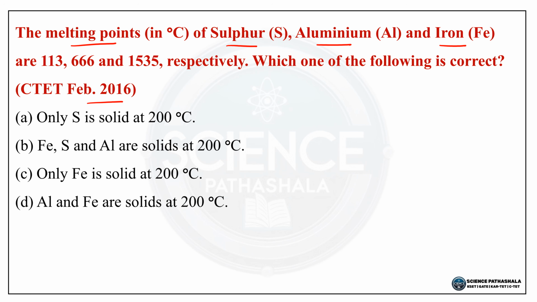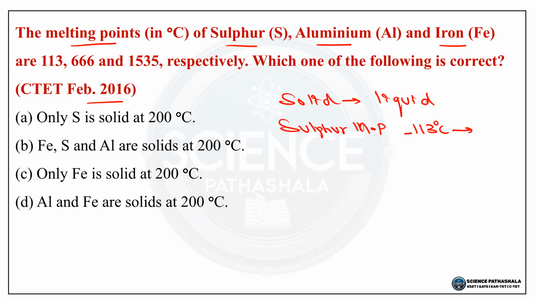So, melting point ಅಂದರೆ solid to liquid ಆಗುವ temperature. Okay. So, sulfur melting point, it is 113 degrees Celsius.